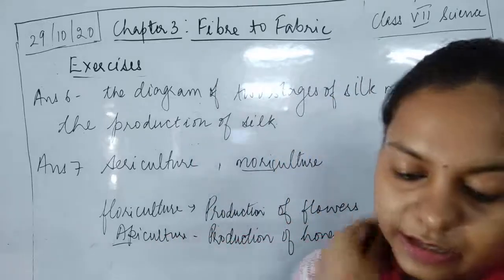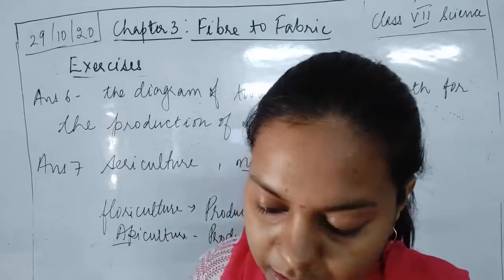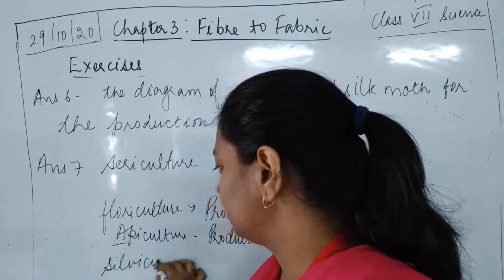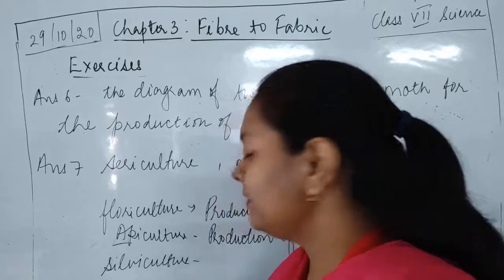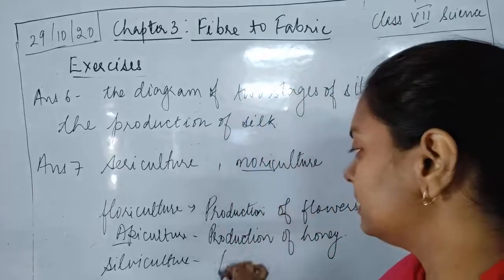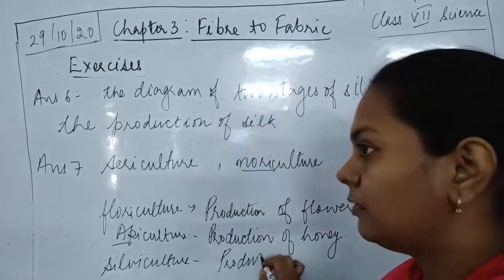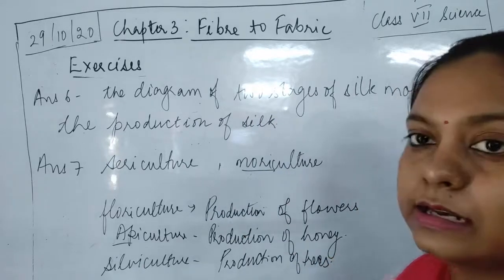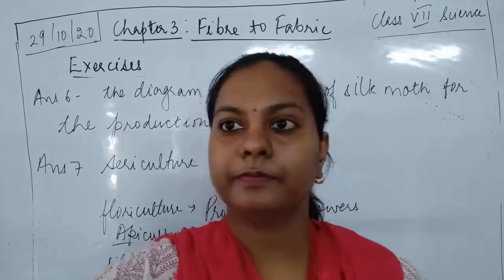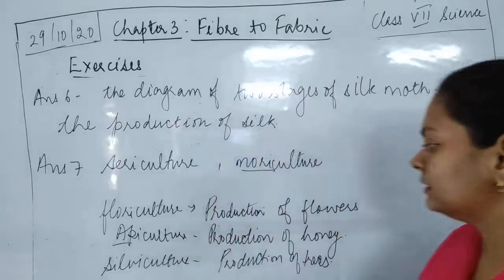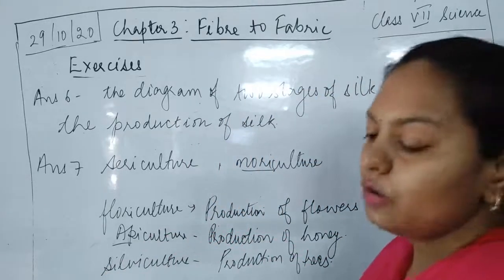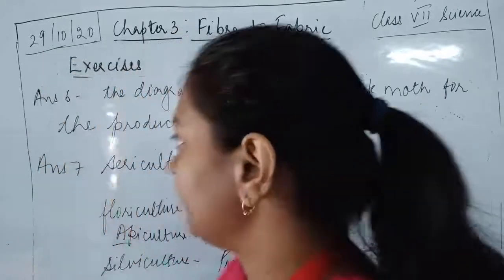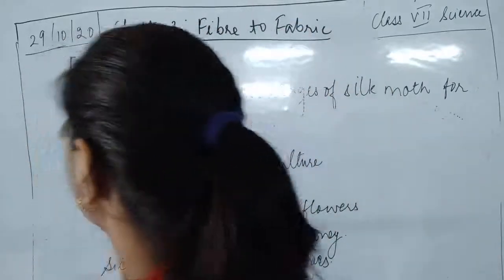Fine. Now the next word is silviculture. What do you mean by silviculture? Silviculture means production of trees at the large scale. Okay. So this is the production of the trees. Okay. Now the next is match the column. Question number 8 is match the column.